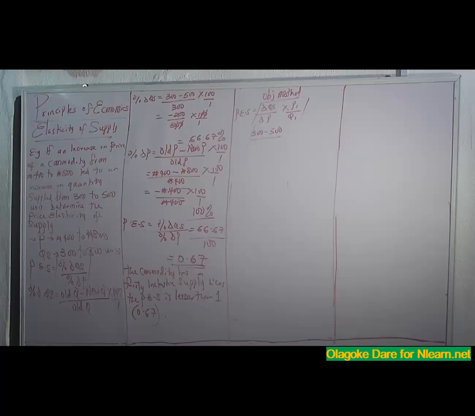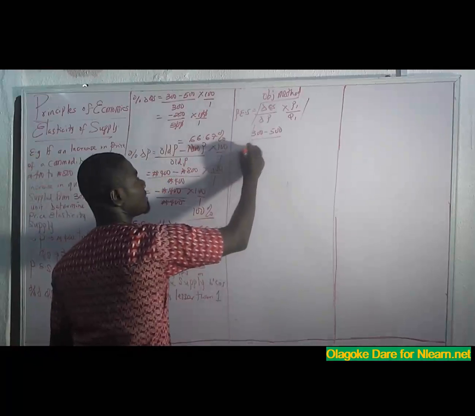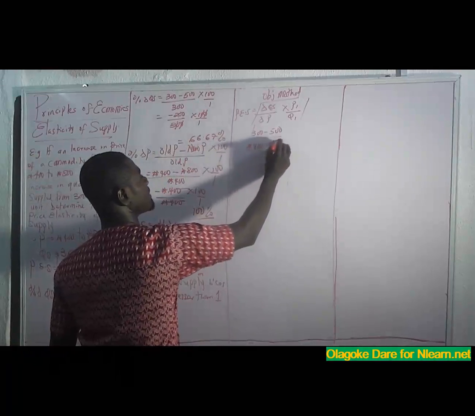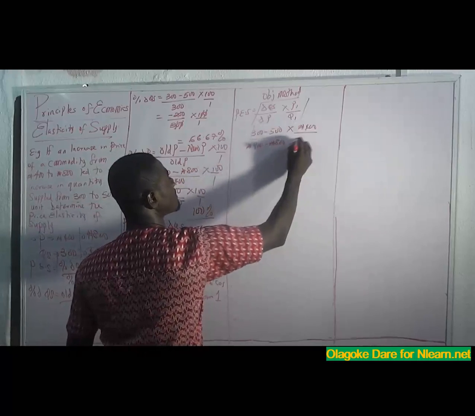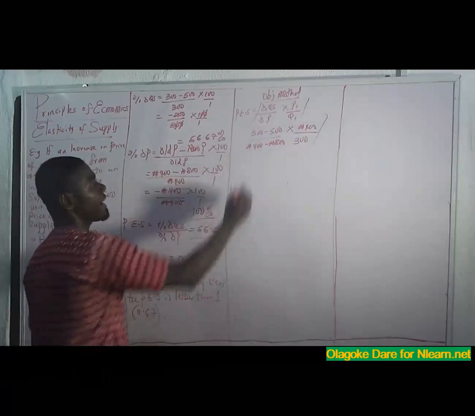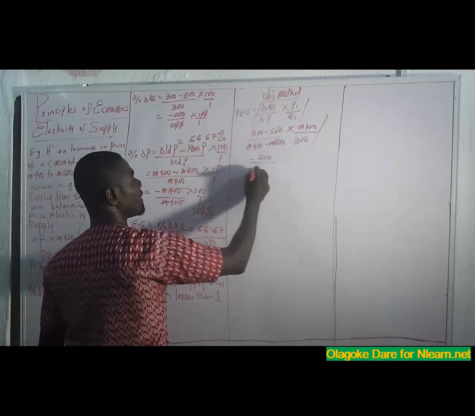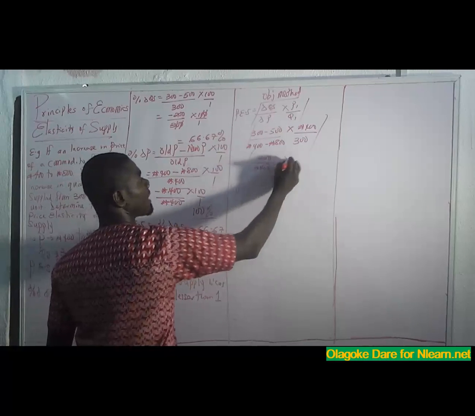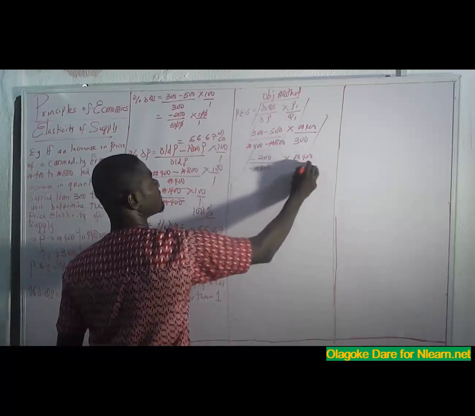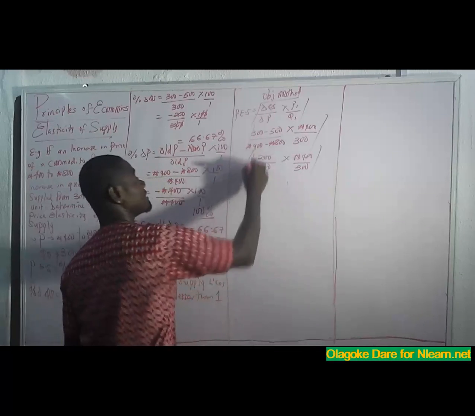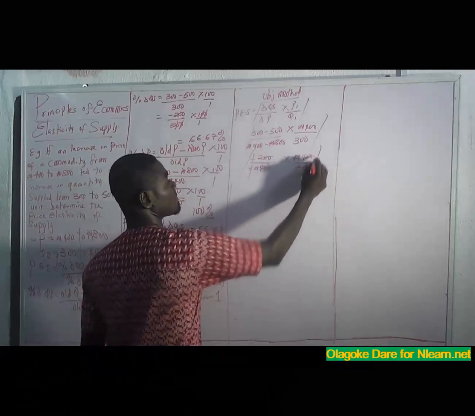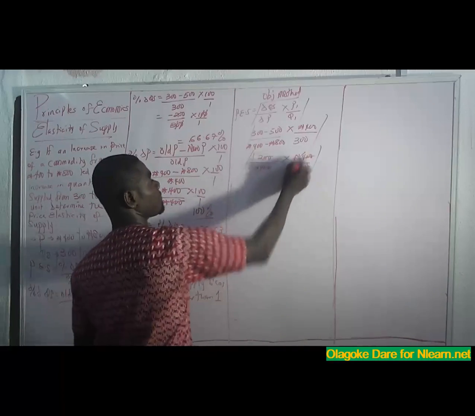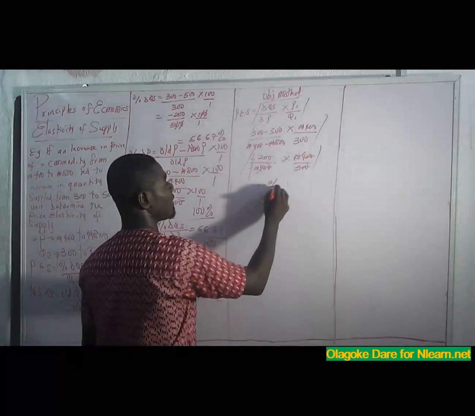Then my change in price is 400 naira minus 800 naira, times my first price 400 over first quantity 300. So here I have minus 200 over minus 400 times 400 over 300. Minus can even cancel minus. So 0 cancels 0, 0 cancels 0, 4 cancels 4. So we have 2 divided by 3.